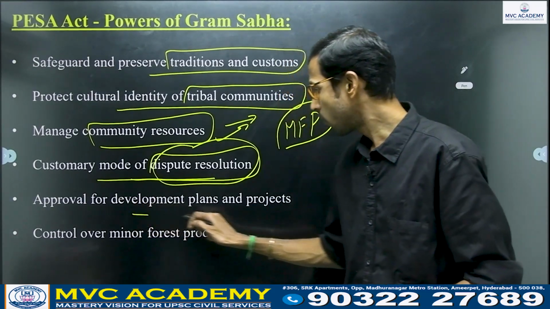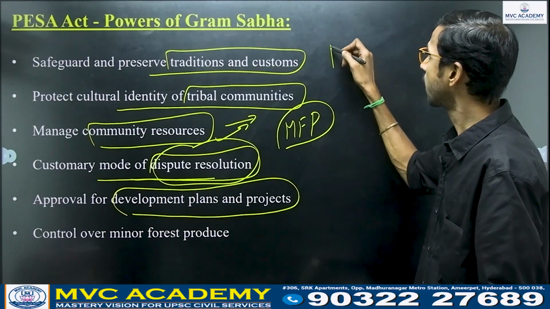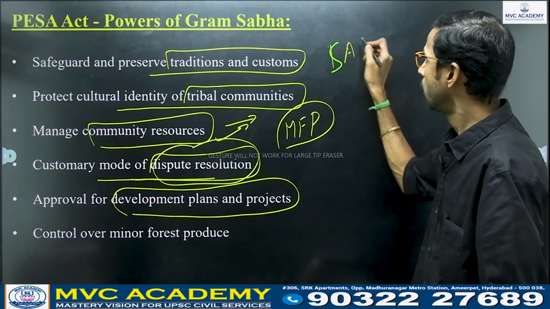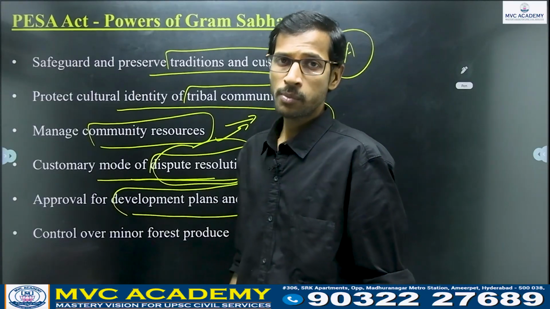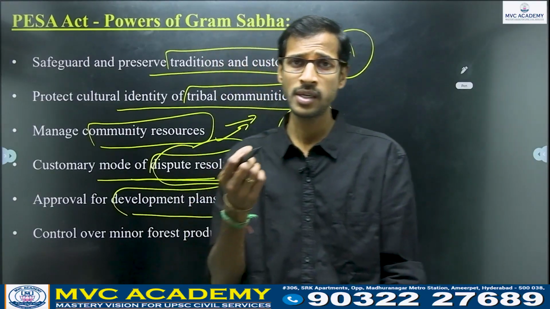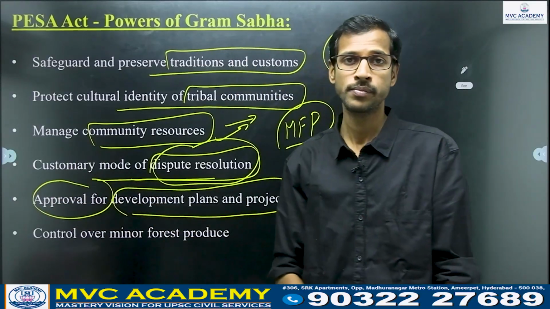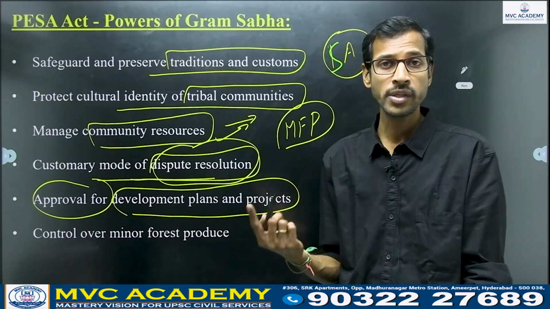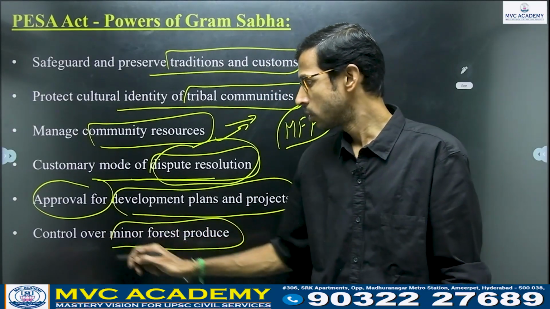Then, approval for development plans and projects. For example, in these tribal areas or scheduled areas, whenever the government wants to initiate any development project, Gram Sabha approval should compulsorily be there, right? That is the main important power of Gram Sabha related to the Panchayat Extension to Scheduled Areas Act. Next, control over minor forest produce.